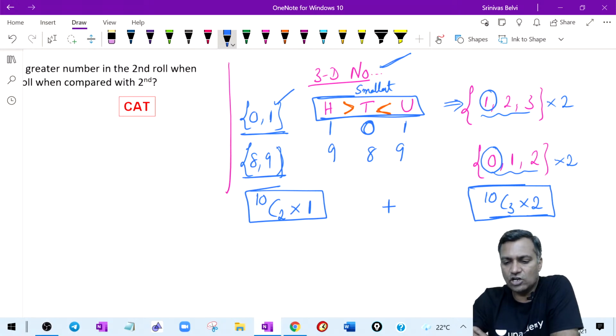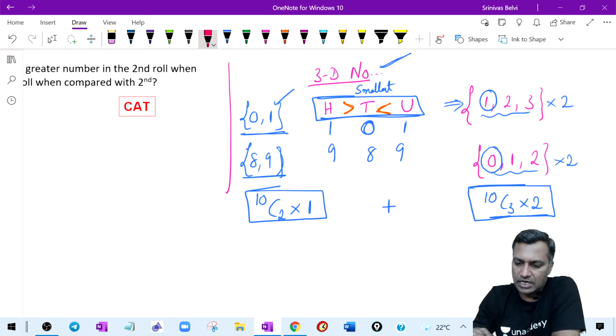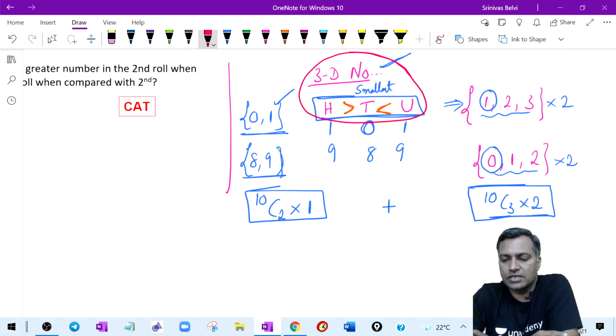Yes, Nazia, it need not be distinct. You just have to work with the condition. That's it. It should be a 3-digit number such that the digit in the hundreds place has to be greater than the tens place, which in turn has to be less than the units place. So this is fine, right? 989 accommodates that condition. Yeah, 989 accommodates that condition. Clear?